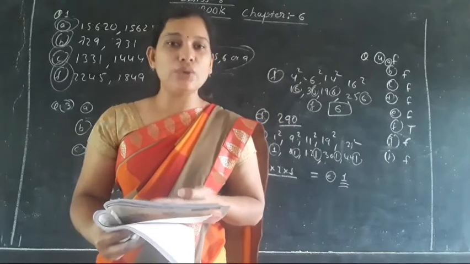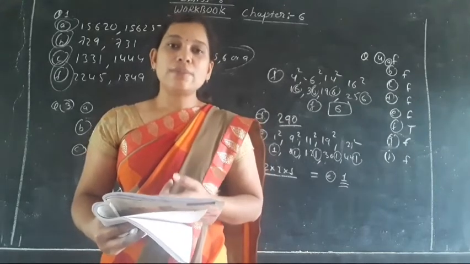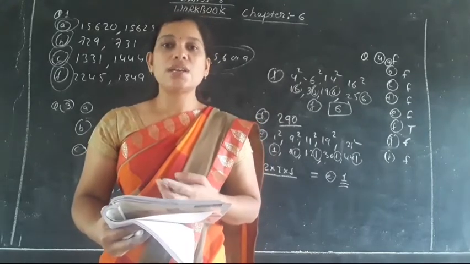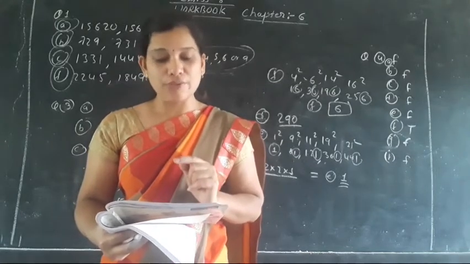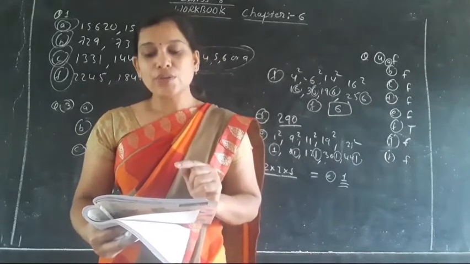Pythagorean triplets are 2m, m square plus 1, m square minus 1. These are Pythagorean triplets, but here it is given Pythagoras theorem, so the answer will be false. The sum of two perfect squares is a perfect square.